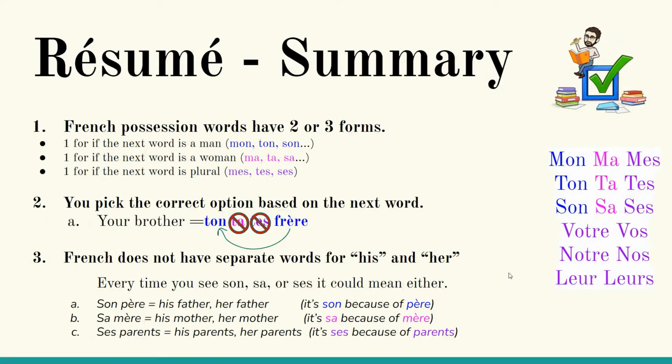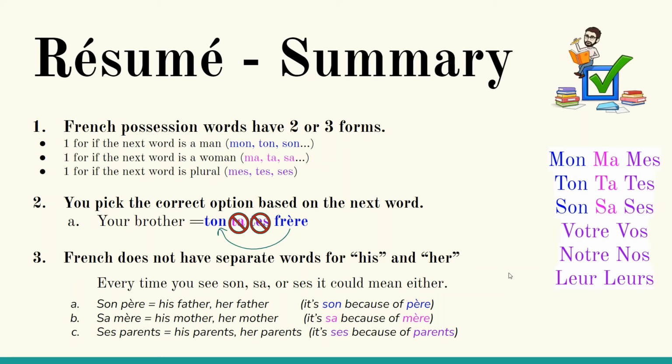Let's sum it up, guys. Number 1, French possession words have 2 or 3 forms. 1 for if the next word's a man, 1 for if the next word's a woman, 1 for if the next word is plural. You pick the correct option based on the next word. So if you want to say your brother, and you know that your can be ton, ta, tes, you base it on the word for brother, frère. That's how I know it's ton frère.